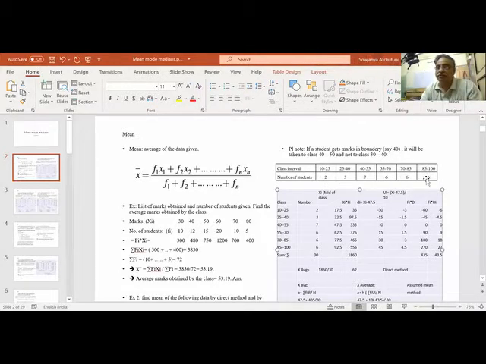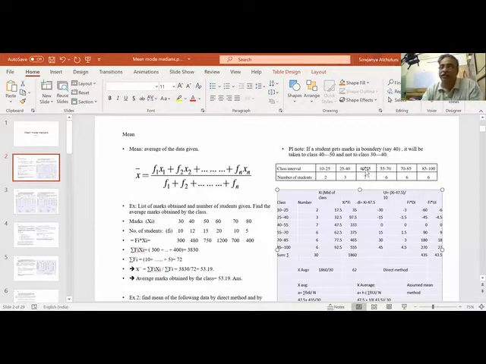These are the number of students we got. What is the average of this? Suppose some student got 40 marks. Whether we put them in this category or in that category, because both have 40 here, it is a nomenclature rule that it should be put in the higher class.